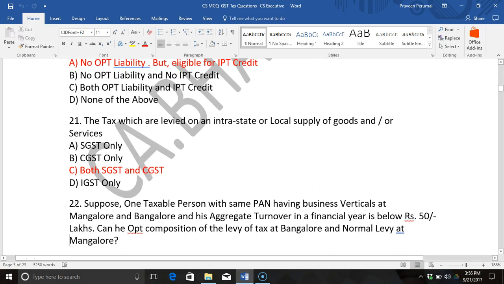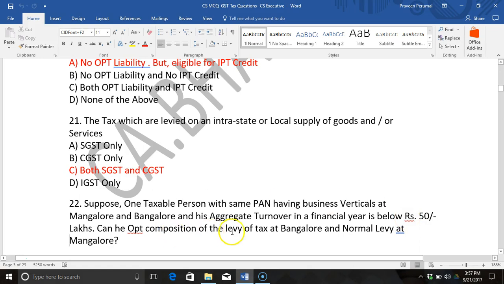Next, suppose one taxable person with the same PAN has business verticals at Mangalore and Bangalore. There are two places, Mangalore and Bangalore, and he has two separate business verticals, and the aggregate turnover in a financial year is below 50 lakhs.